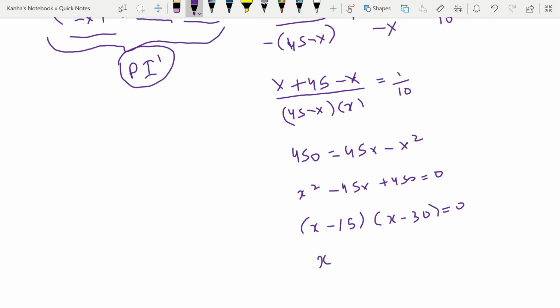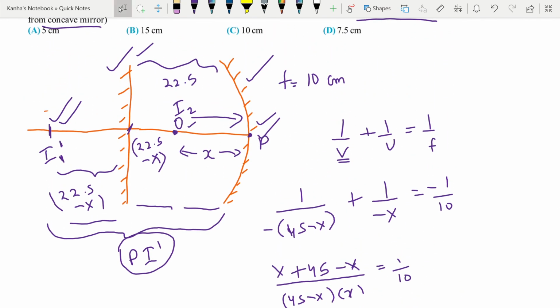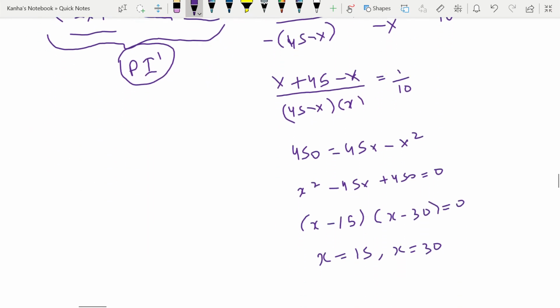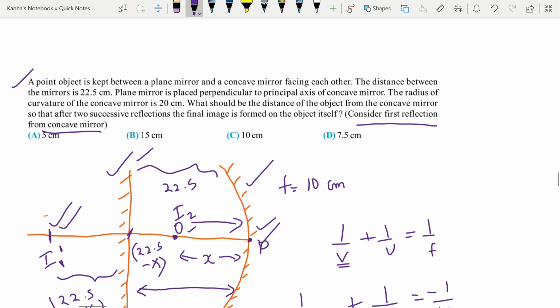That implies x can either be 15 or x can be 30. But it's given in the question that x should be less than 22.5 because 22.5 is the total distance, right? So only x is equal to 15 is valid. So that is our answer.